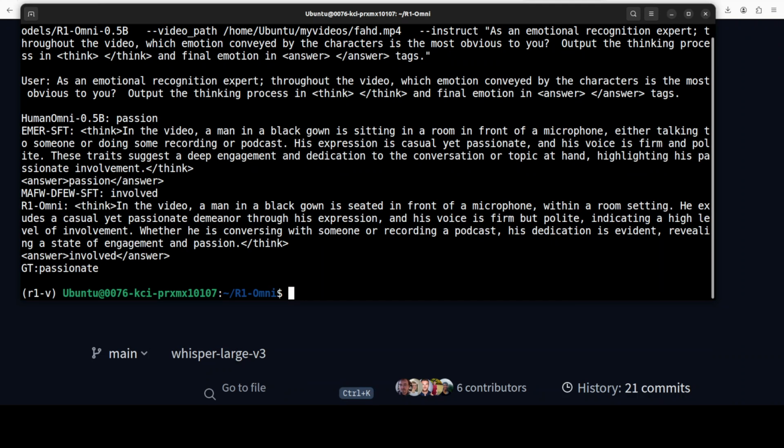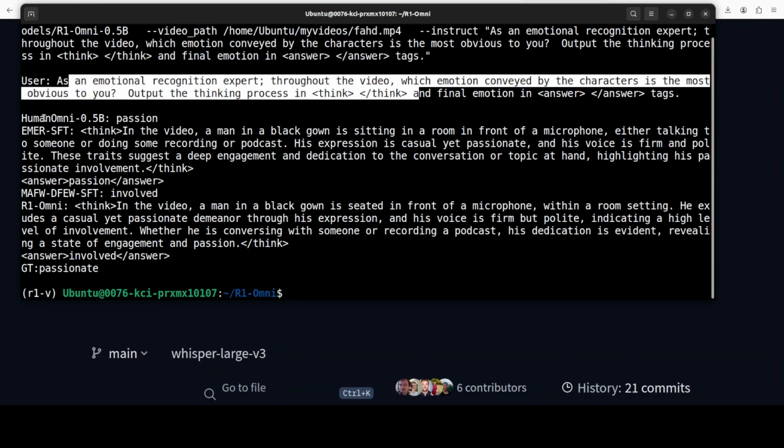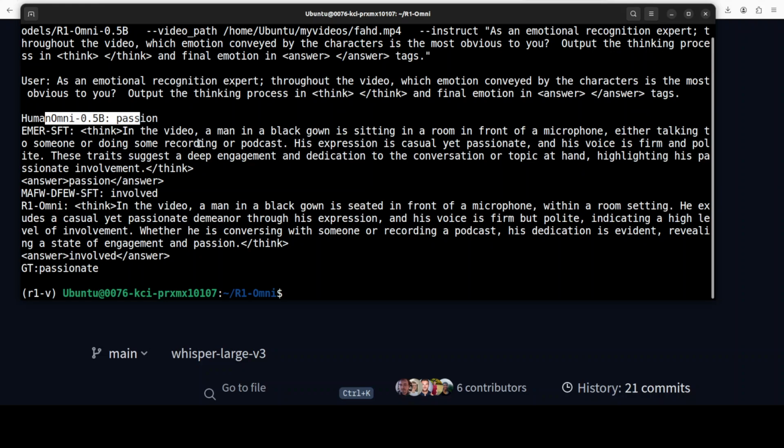So let's run it here, and there you go. It's very quick. It is just taking around 4 gig of VRAM, and look at the answer. So I'll just show you the video again. This is where I'm just speaking in this microphone and just talking like that. So it says that this is a prompt which I gave it, and then this is a model.